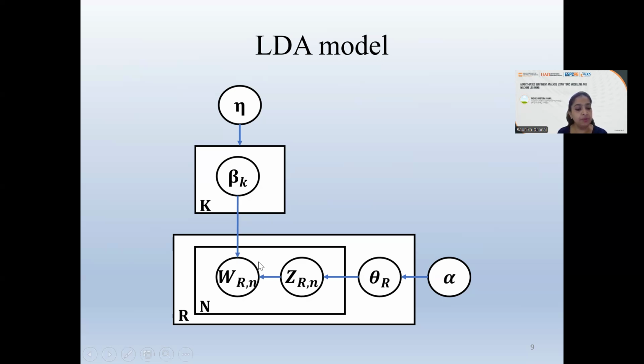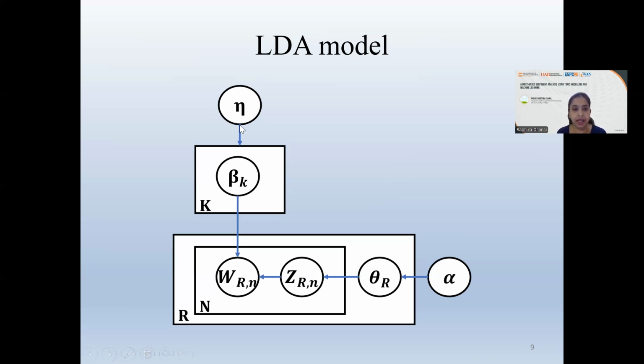This N represents the position of the word within a specific review, whereas alpha and eta are the parameters that govern the topic and the proportions respectively. These are the parameters that govern the proportions and the topics. While beta is the one which evaluates the mixture of words across the different topics. So beta is a topic and a blend of all the words in it.